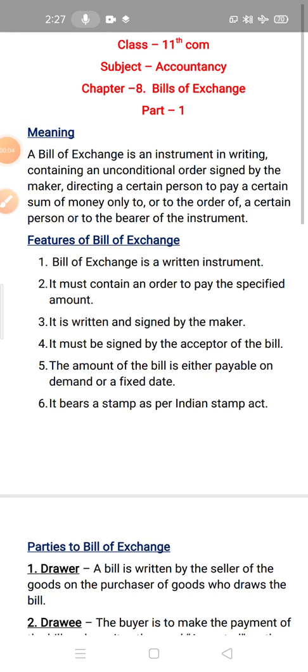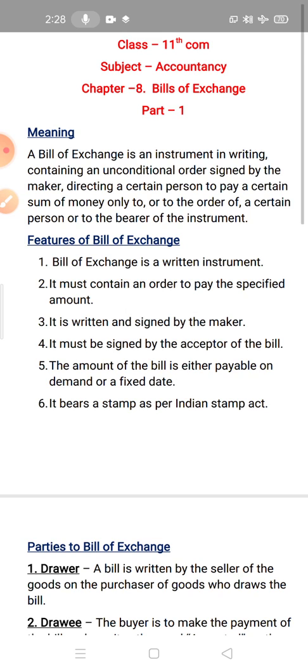Children, today we are going to study the last chapter of this book, that is chapter number 8, Bills of Exchange. Part 1, this is the part 1 of this chapter. First of all, what do we mean by bills of exchange? What do you understand by bills of exchange?